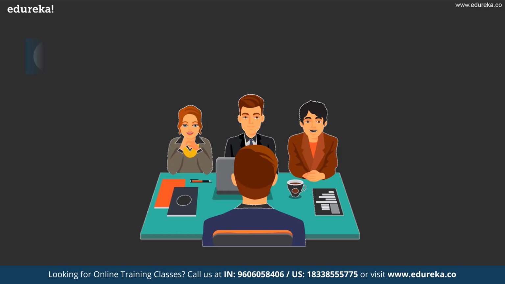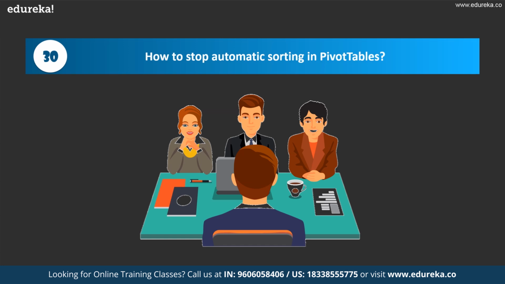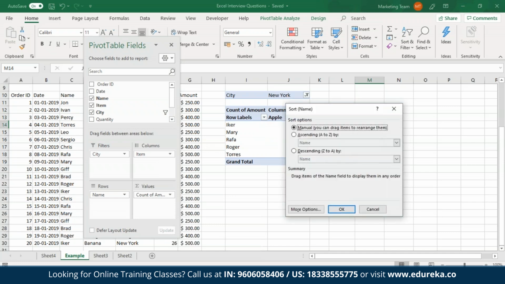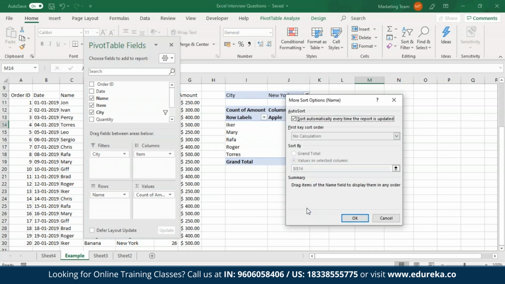So now moving on, how do you stop automatic sorting in pivot tables? So as many of us know, Excel automatically sorts the data present in pivot tables. In case you do not want to do this, open up the drop-down lists present for the row labels or the column labels. Click on More Sort options, then go to More options, and over here, uncheck this box that says Sort automatically every time a report is updated. Once you're done with that, just click on OK.